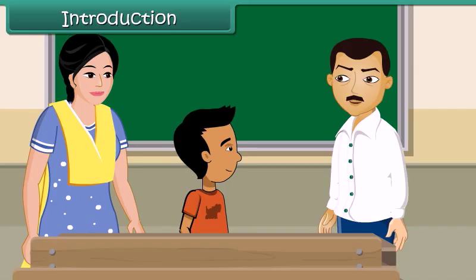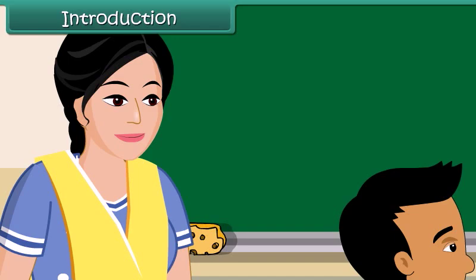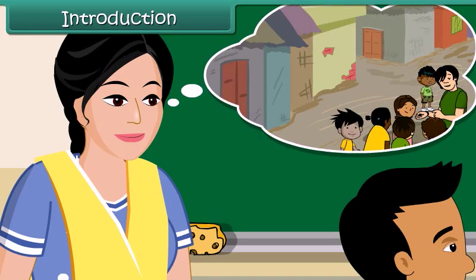Ramesh takes leave frequently. As a result, his class and homework are incomplete. If he continues to be irregular at school, he may have to repeat the class. Ramesh's mother knows the reason for his absence. They live in a slum area.